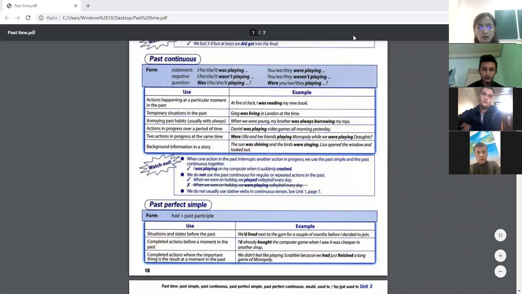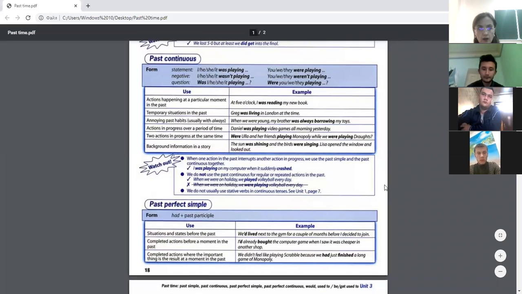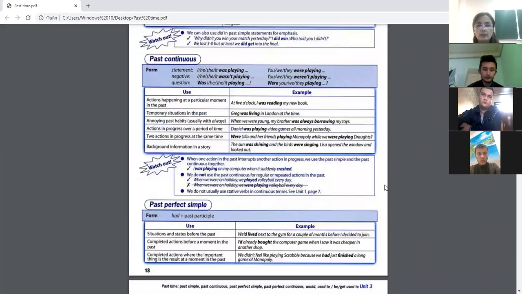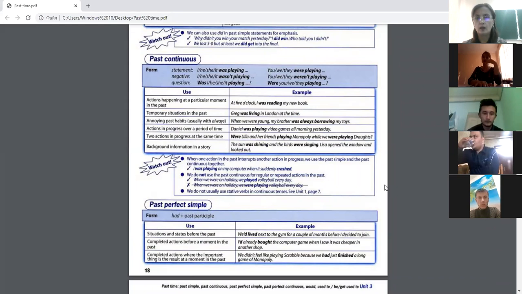We will continue here talking about past perfect simple. Before starting the past perfect simple, let's talk about the interrogative sentence. Interrogative sentence in past continuous tense. How should we form interrogative sentence in past continuous? With the help of what? How should the structure be correct? Structure in a sentence in past continuous tense, in interrogative sentence.